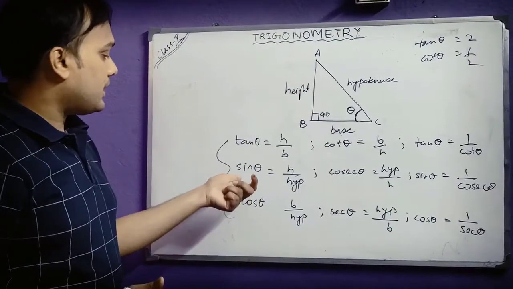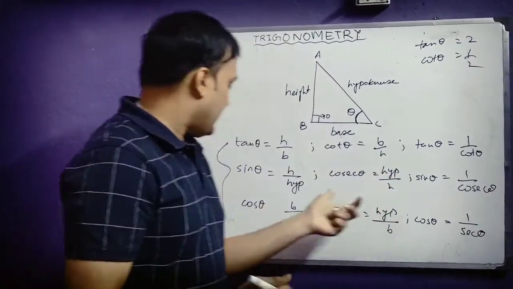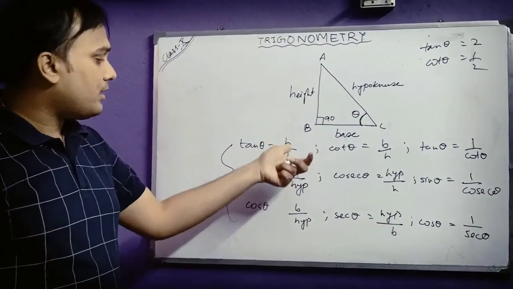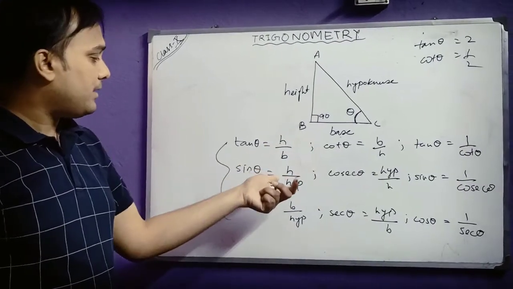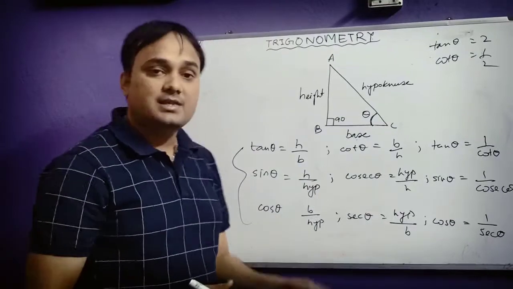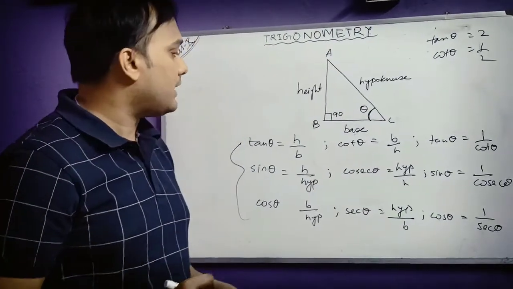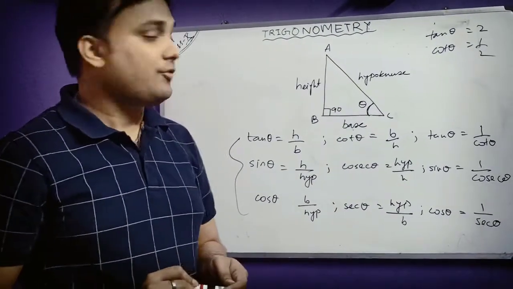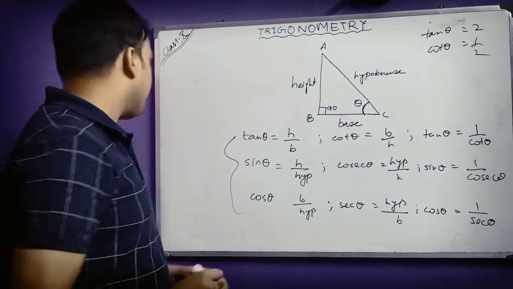Okay. So the reciprocal of sin is cosec and of cos is sec. And the ratio is height by base for tan theta, similarly sin theta, cos theta, all are there. So these are the basic things which you need to understand in trigonometry.